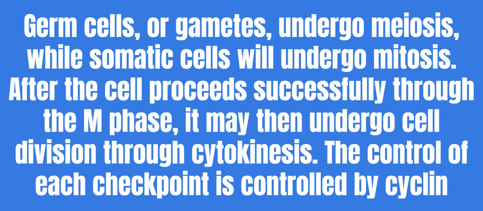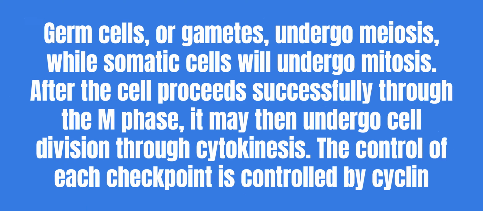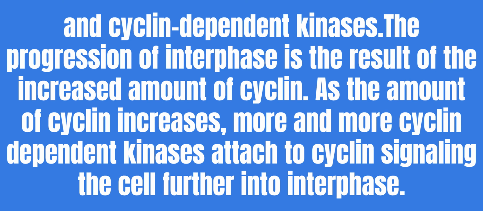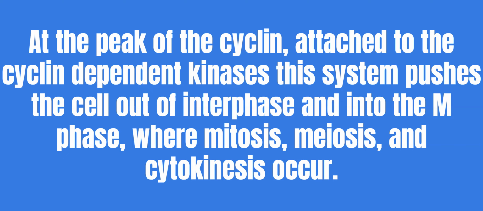Each checkpoint is controlled by cyclin and cyclin-dependent kinases. The progression of interphase is the result of the increased amount of cyclin. As the amount of cyclin increases, more and more cyclin-dependent kinases attach to cyclin, signaling the cell further into interphase. At the peak of the cyclin attached to the cyclin-dependent kinases, this system pushes the cell out of interphase and into the M phase, where mitosis, meiosis, and cytokinesis occur.